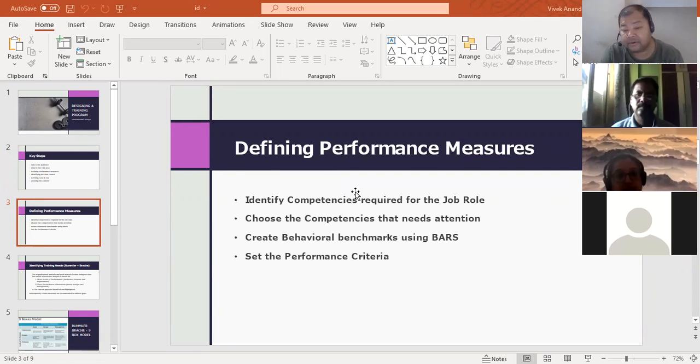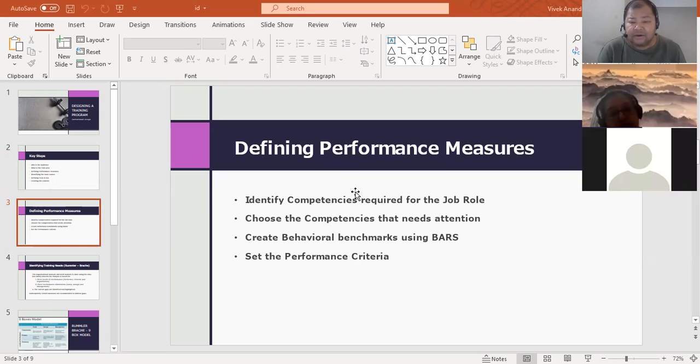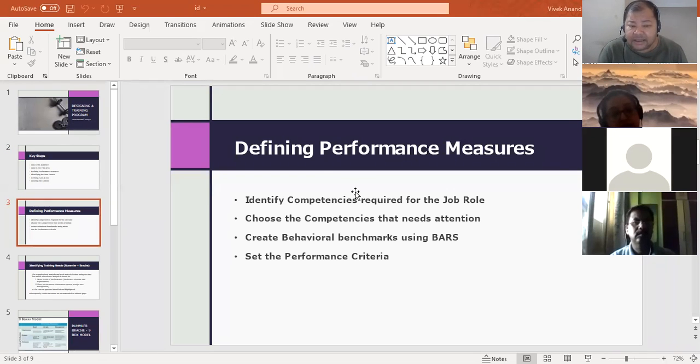How do we define performance measures? Competencies and bars are majorly used here. We need to identify the competencies for each job role, which we did in the competencies session. We identified the competencies. We create bars for each competency, and that was used to set the performance criteria.